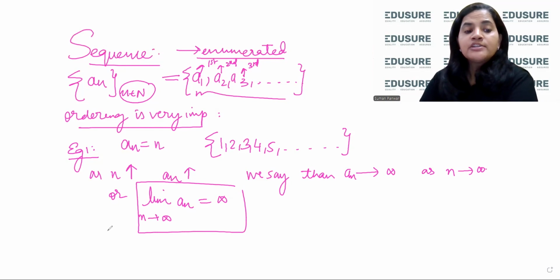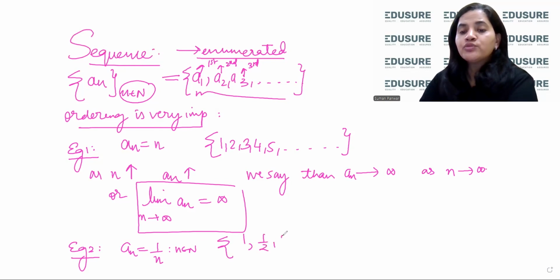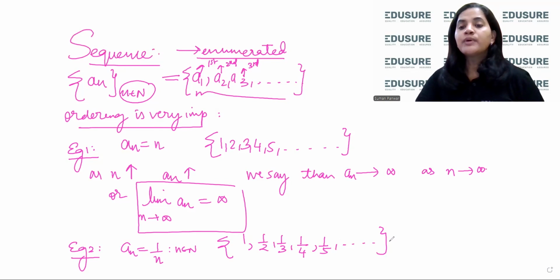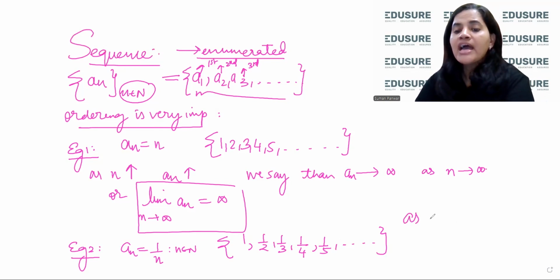Okay, now let us look at another example. Example number 2, consider a_n equals 1 upon n, again n belongs to N. So my sequence will be 1, 1 by 2, 1 by 3, 1 by 4, 1 by 5, and so on. So what do you see here? The first element is 1, the second is half, which is less than 1. The third is 1 by 3, which is less than 1 by 2, and so on. So what is happening? As n is increasing, a_n is decreasing. You can clearly see that.